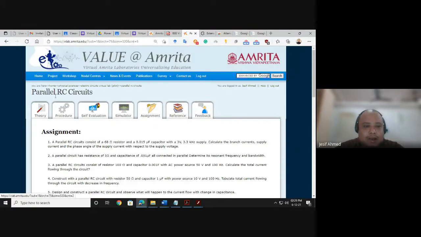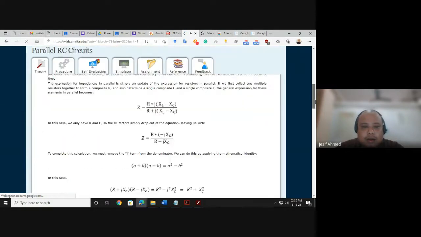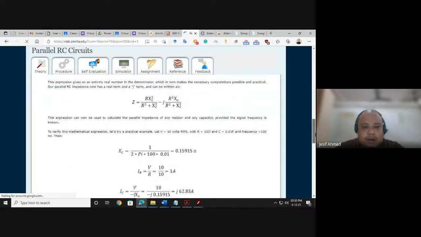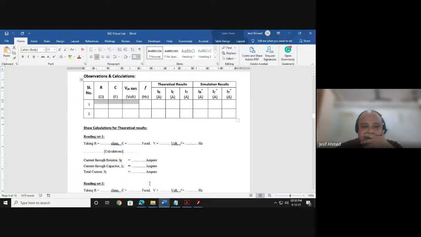Like in this example under theory, these values are being taken. R, V, C, frequency 100 Hertz. Those you need to write here.